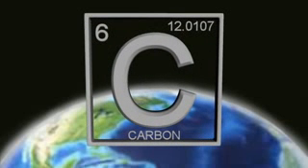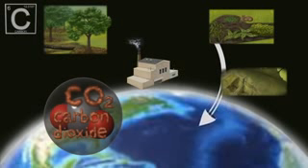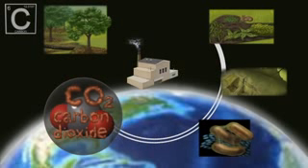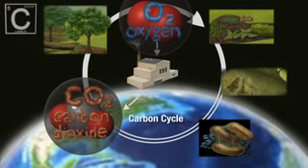Carbon is one of the most important elements on Earth. All living things are made of carbon. Most of the fuels that humans use for energy are primarily made of carbon, including the food we eat. Gases made from carbon, such as carbon dioxide, play an important role in regulating climate. Biological activity causes carbon to be constantly converted among different forms and locations. These movements of carbon are referred to as the carbon cycle.